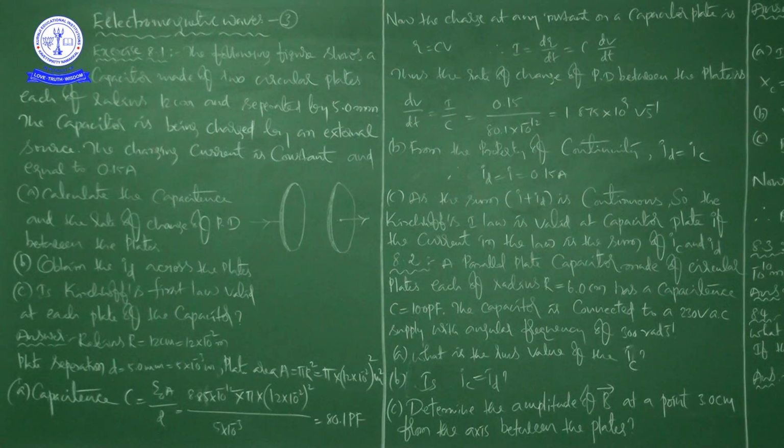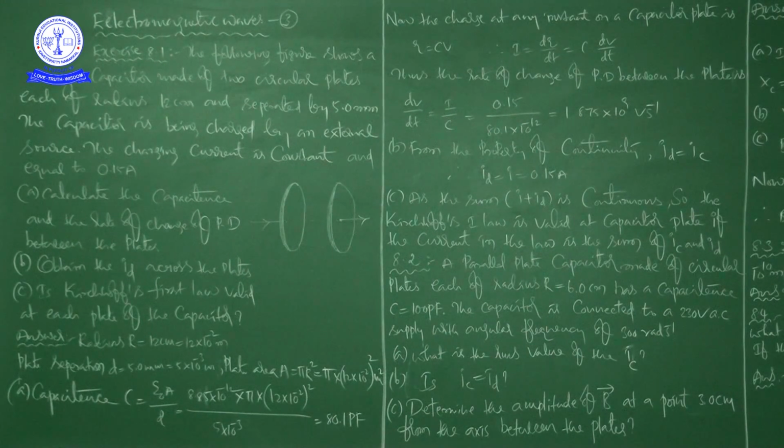Now A, there are three things I told you, A is capacitance. C is equal to epsilon naught into A by d. Epsilon naught we know, that is the constant value, 8.85 into 10 to the power of minus 12, into pi, that is 3.14, into 12 into 10 to the power of minus 2 whole square divided by small d value, 5 into 10 to the power of minus 3. So now we have to complete this mathematical calculation. If you finish this, you will get 80.1 into 10 to the power of minus 12 farads.